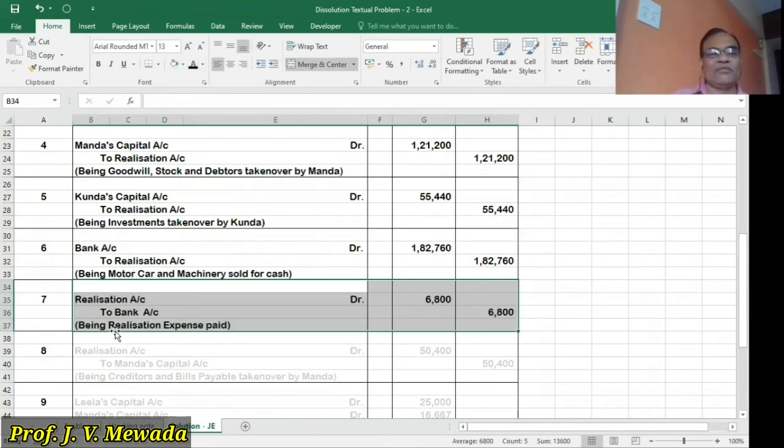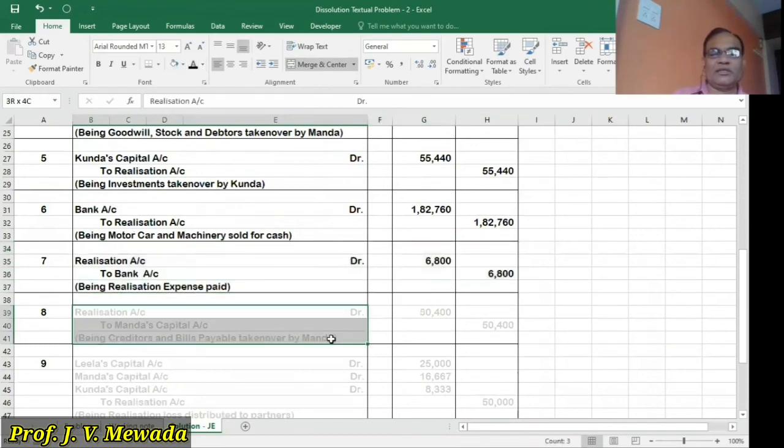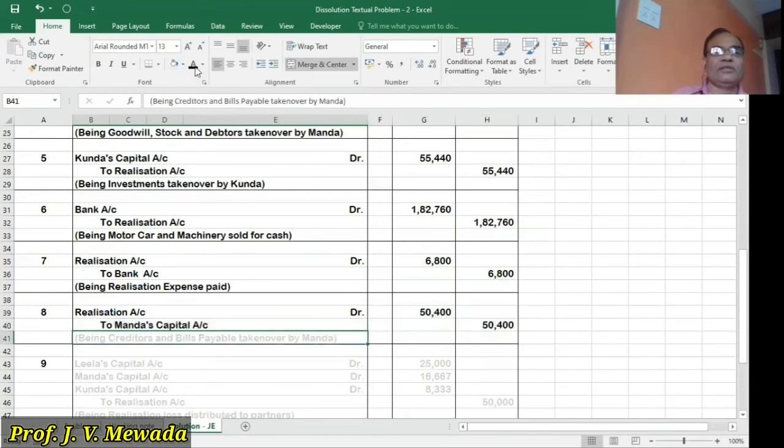So realization account debit to bank account, being realization expense paid 6,800. Then we are going to pass the entry for transfer of liabilities taken over by Manda. So realization to Manda capital account 50,400, and in the narration we will write being creditors and bills payable taken over by Manda 50,400.